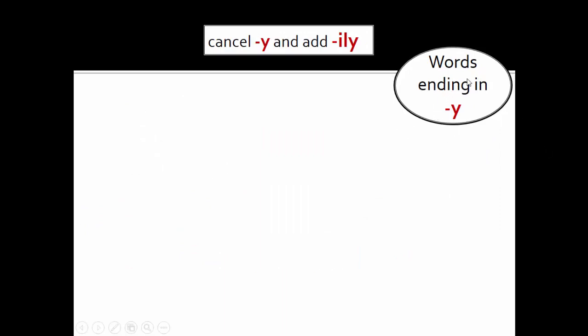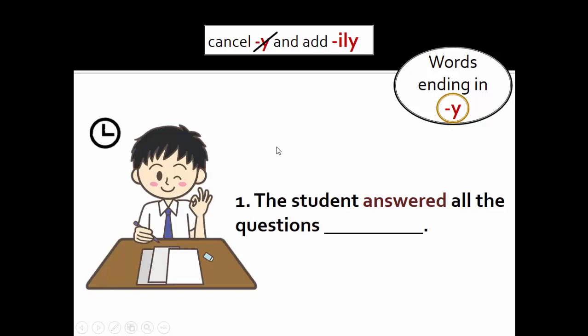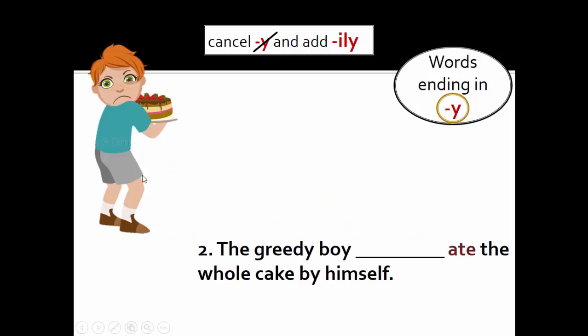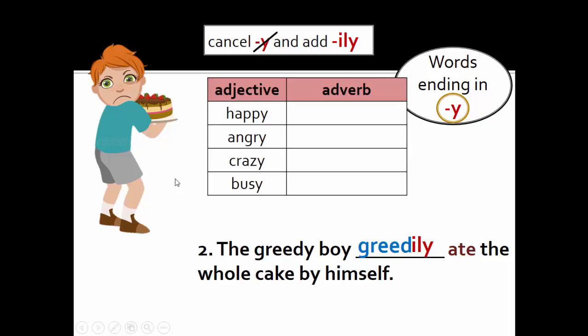To form adverbs from the words ending in y, we should cancel y and add -ily. Here is an example. The student answered all the questions easily. The greedy boy greedily ate the whole cake by himself. Here are some more examples: happy, happily, angry, angrily, crazy, crazily, busy, busily.